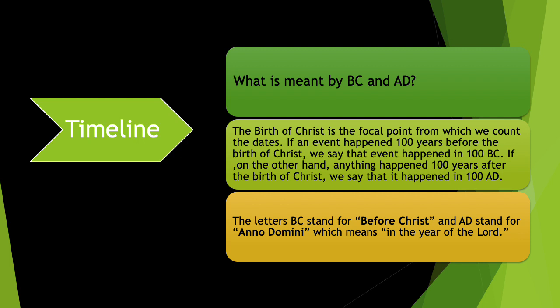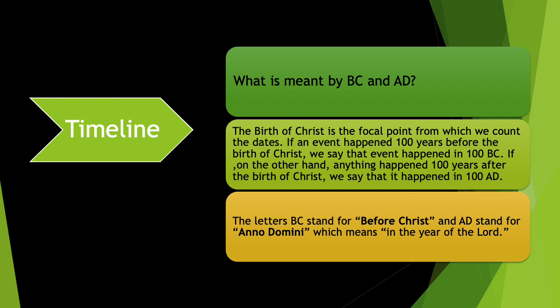Now suppose your birthday is in 2004. Let us take an example. You were born in the year 2004 AD. What does this mean? This means that you were born 2004 years after Christ was born. The present year is 2021 AD, which means Christ was born 2021 years before this year.